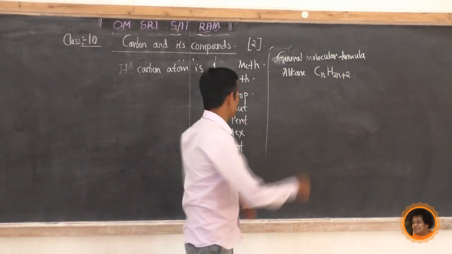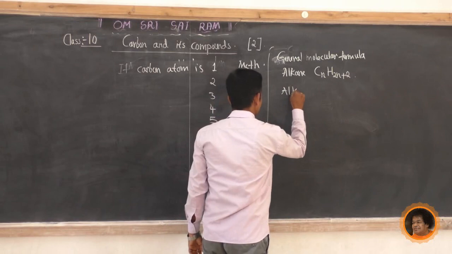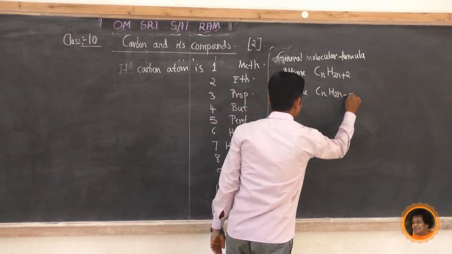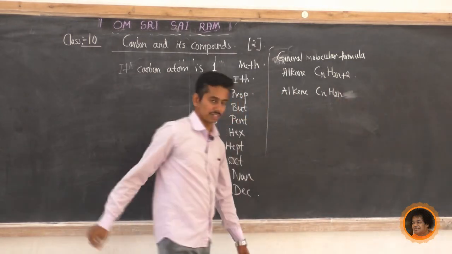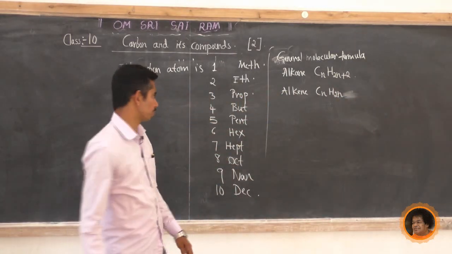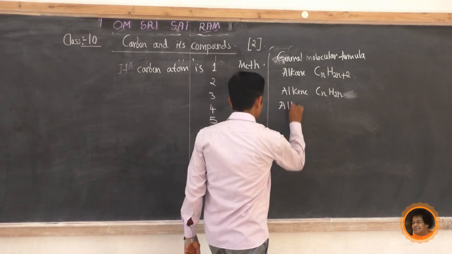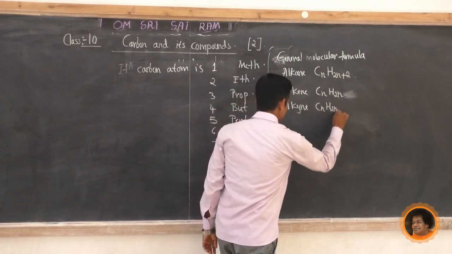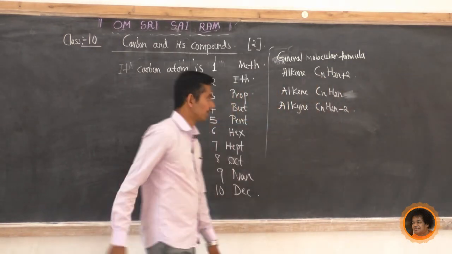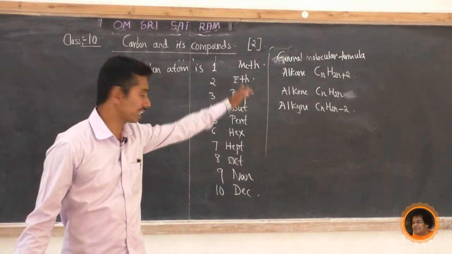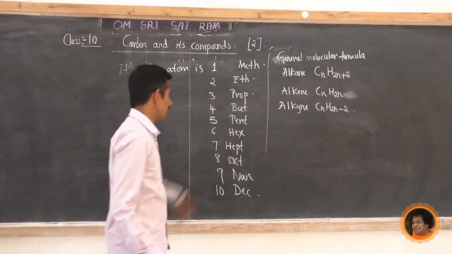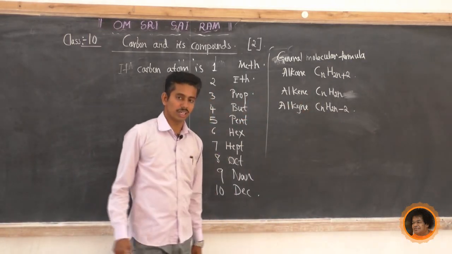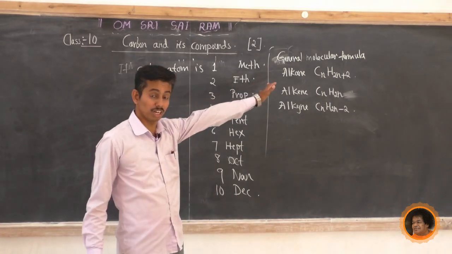For alkene it is CnH2n. And for alkyne it is CnH2n-2. These are the general molecular formulas.